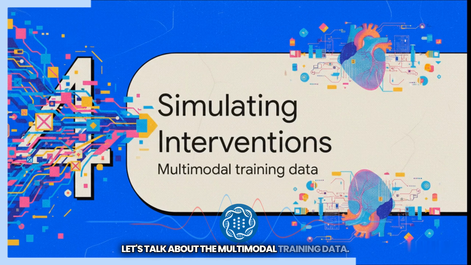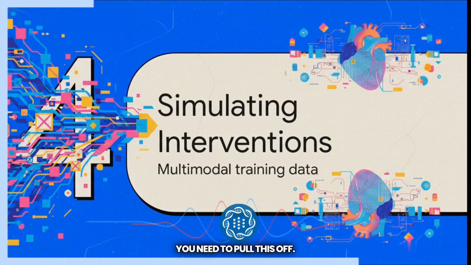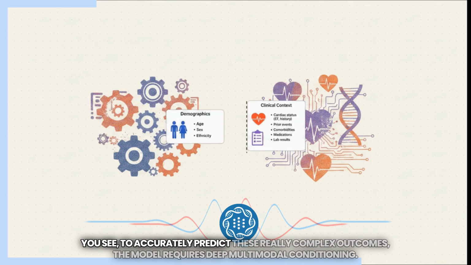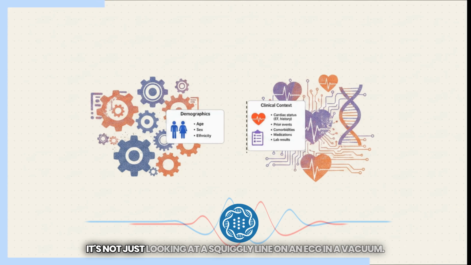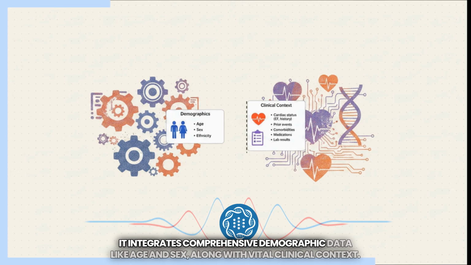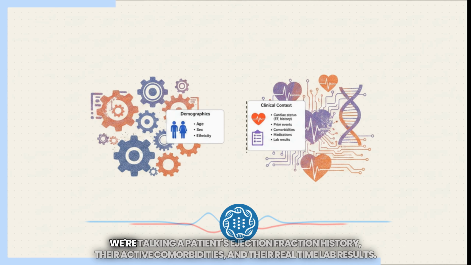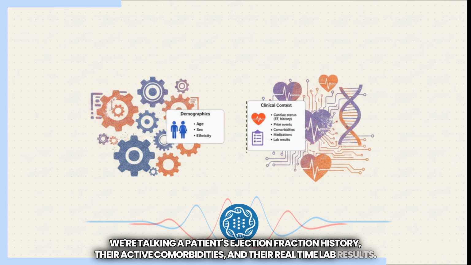Let's talk about the multimodal training data you need to pull this off. You see, to accurately predict these really complex outcomes, the model requires deep multimodal conditioning. It's not just looking at a squiggly line on an ECG in a vacuum. It integrates comprehensive demographic data like age and sex, along with vital clinical context. We're talking a patient's ejection fraction history, their active comorbidities, and their real-time lab results.